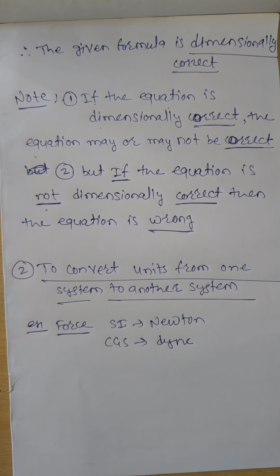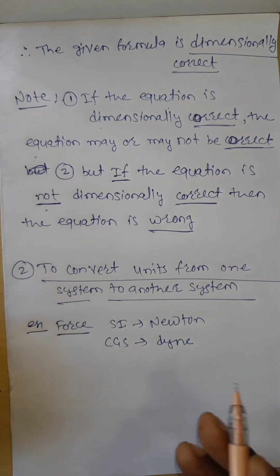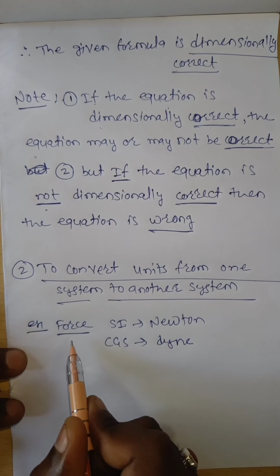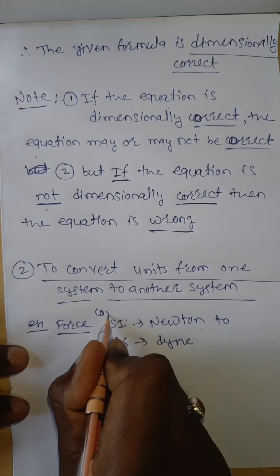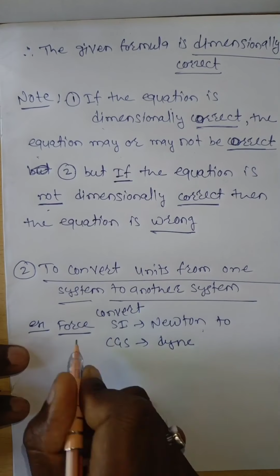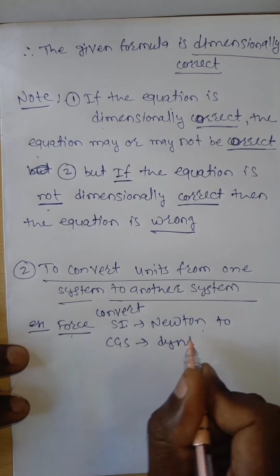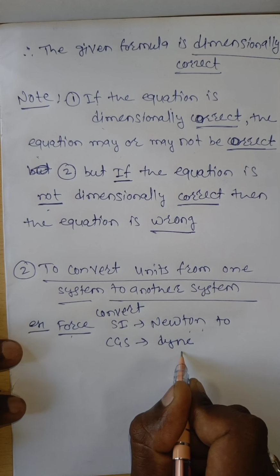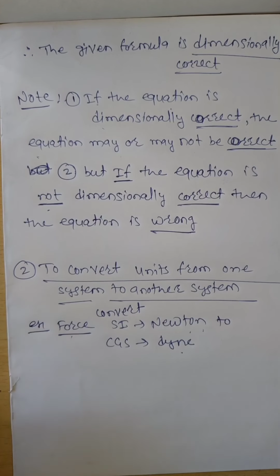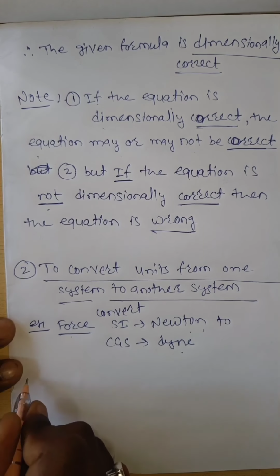Then we have to find out how many dynes are equal to 1 Newton. That is, convert the SI unit of force, Newton, to the CGS unit, dyne. Then how do we convert Newtons into dynes?